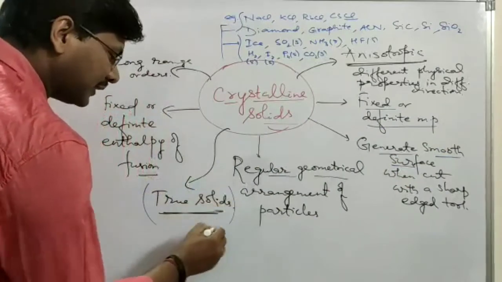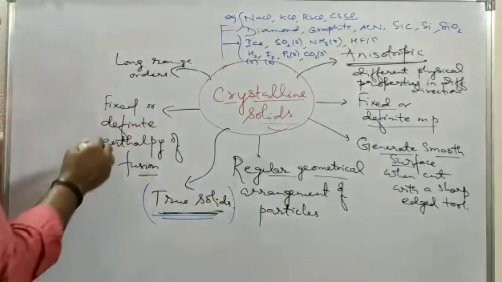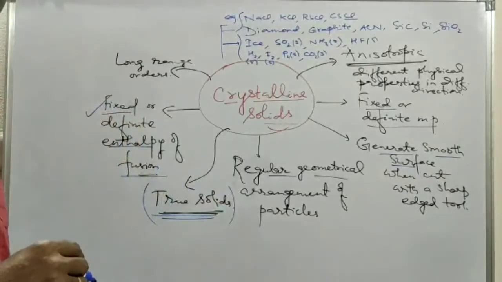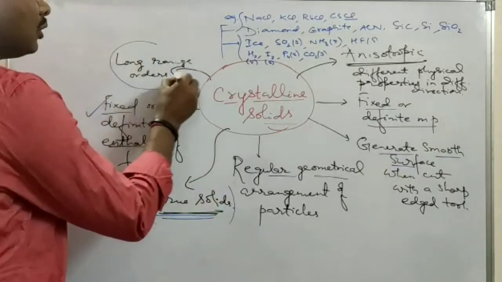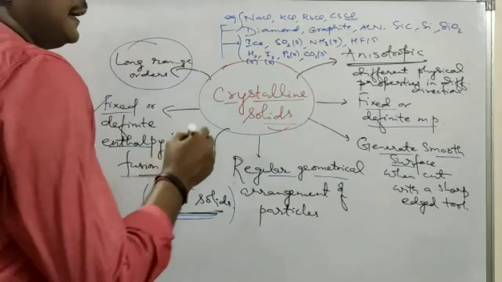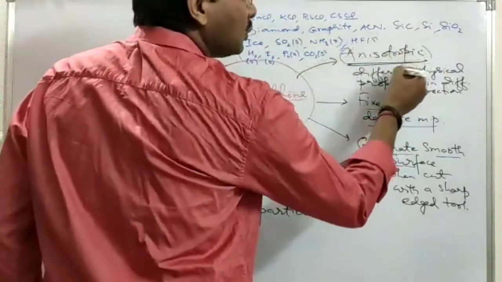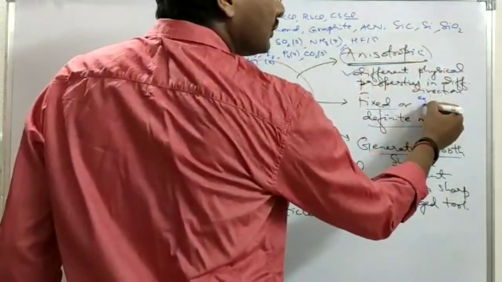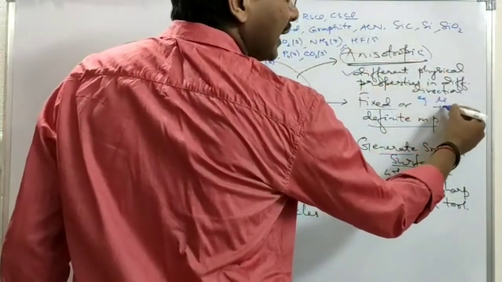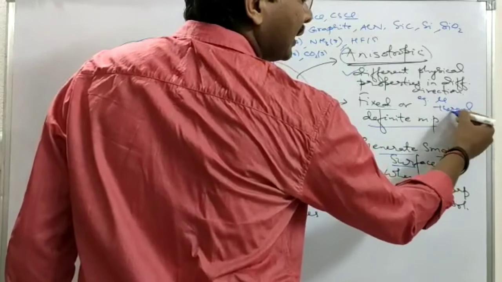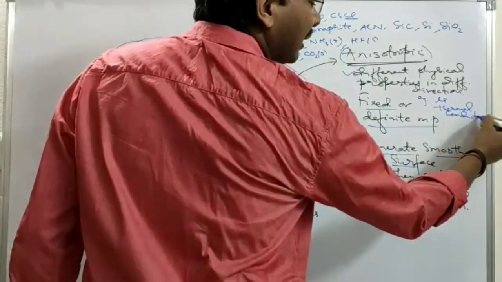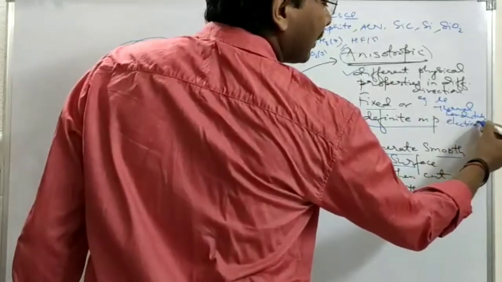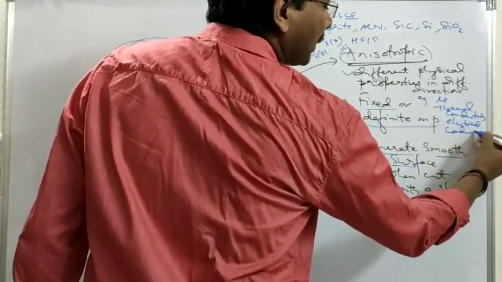They are regarded as true solids. Their enthalpy of fusion is definite or fixed. They have long range order of particles. They are anisotropic. Anisotropic means they have different physical properties in different directions. What are those physical properties? Refractive index, thermal conductivity, electrical conductivity, etc.